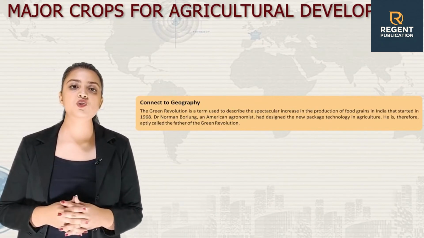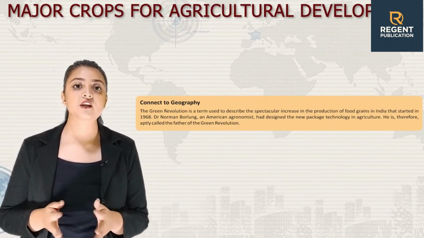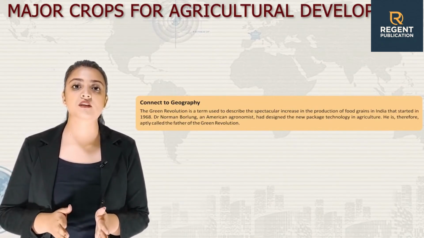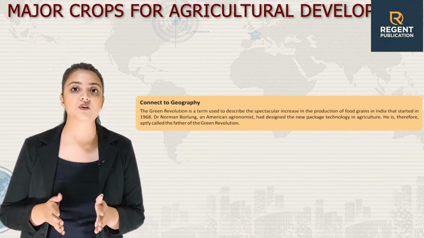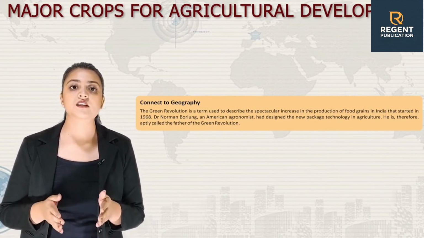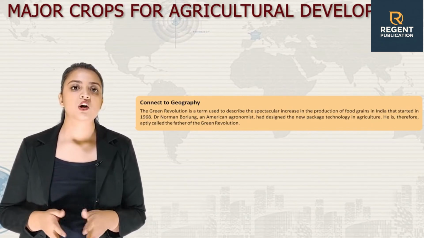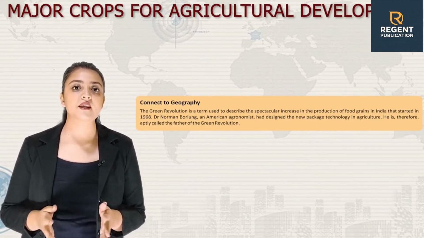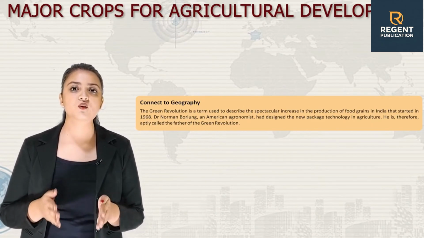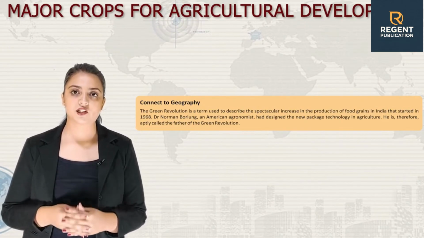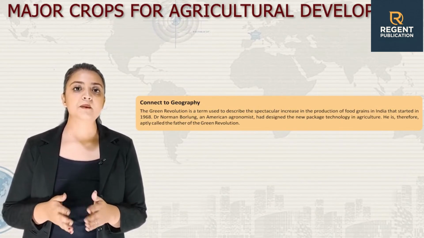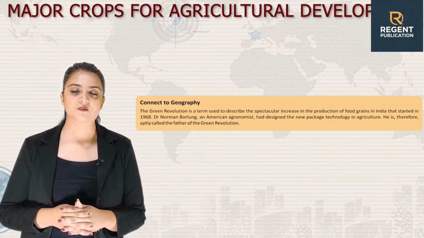Now, let's connect to geography once again. The Green Revolution is a term used to describe the spectacular increase in the production of food grains in India that started in 1968. Dr. Norman Borlaug, an American agronomist, had designed the new package technology in agriculture. He is therefore aptly called the father of the Green Revolution.